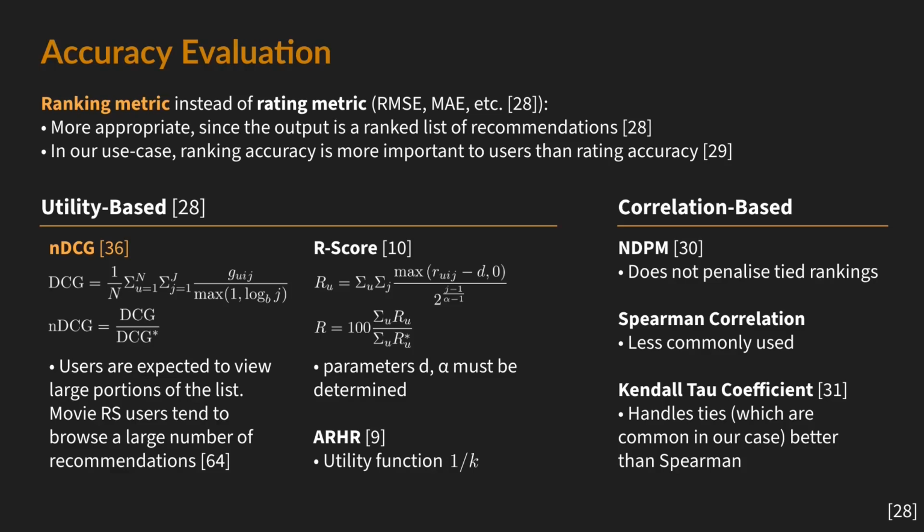And NDCG was chosen over the shown alternatives because the utility decays slower, which better models our use case, as studies have shown that users of movie recommender systems tend to view a relatively large number of recommendations before deciding on a movie to watch.